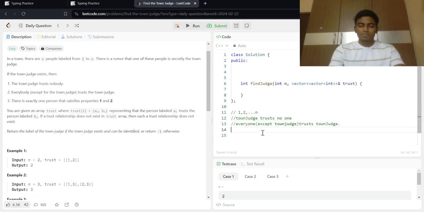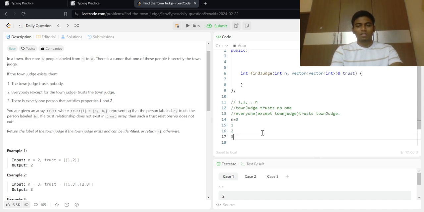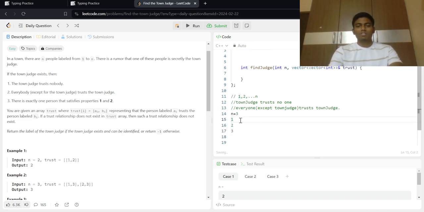So let's say we are given n equal to 3. That means there will be 1, 2 and 3. Suppose 1 is the judge.